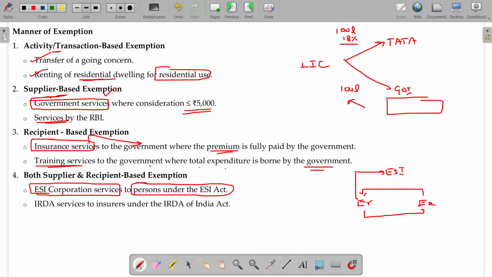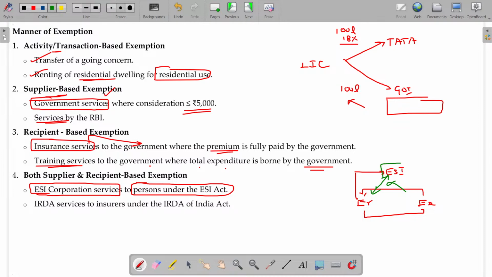Now, the service provided by ESI to the employer will not be taxable. This service is not free. The employer deposits the money to the ESI account. ESI helps with any medical emergency of the employee by releasing the payment, or maybe in their ESI hospital they will treat at free of cost. Those things are possible. This is the mandatory requirement.